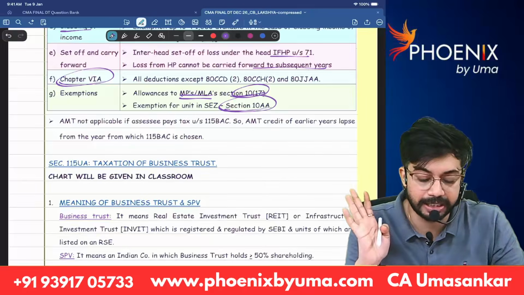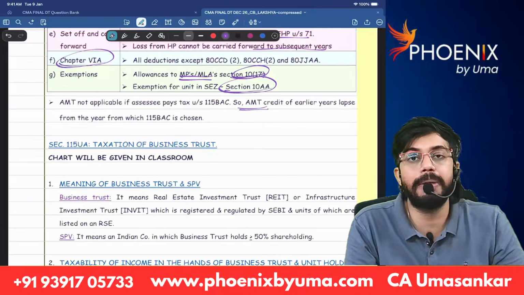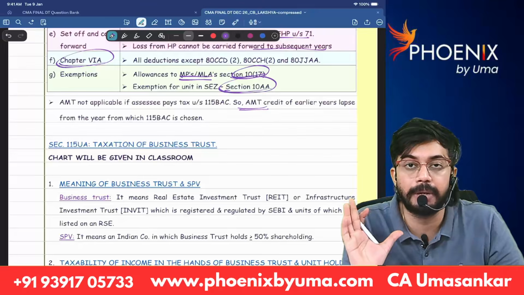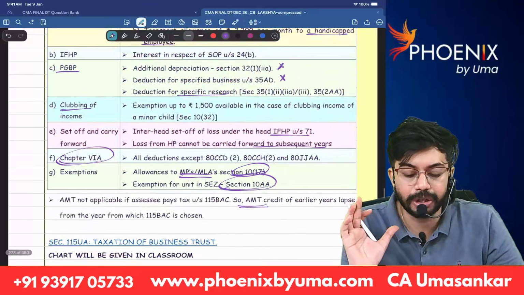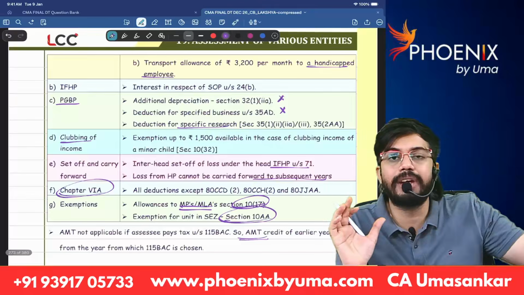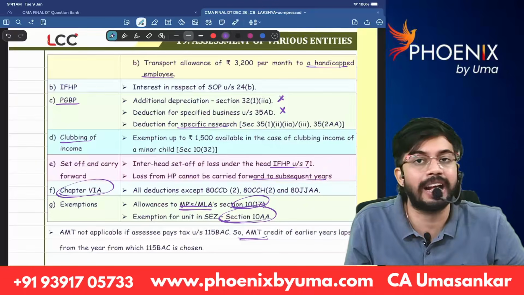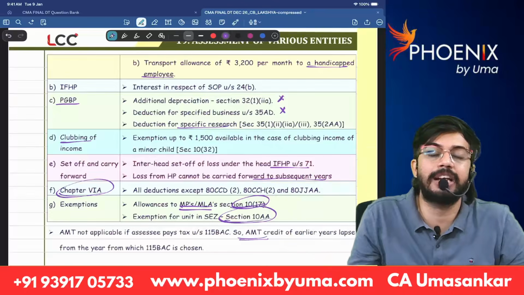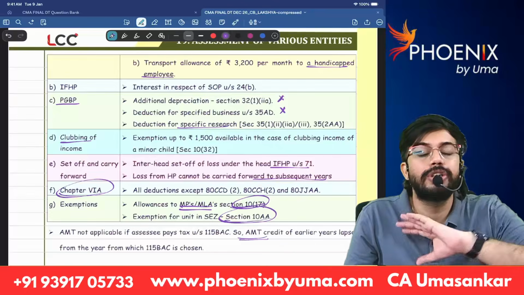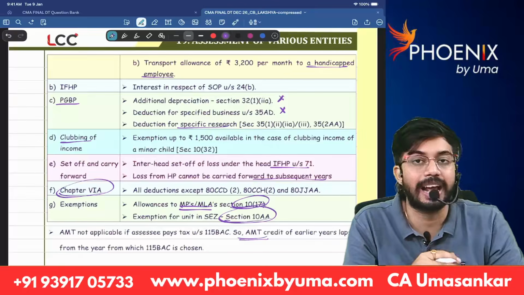Under default tax rates, the benefit is not available. Another thing, AMT, alternate minimum tax provisions are also not applicable if SSC is paying taxes under 115BAC. So what he will do, he will frame one question having all these adjustments. He will ask you to calculate tax liability as per default tax rates. He will also ask you to calculate tax liability as per optional tax rates. So you need to do tax calculation both ways, and you need to calculate the final tax liability.